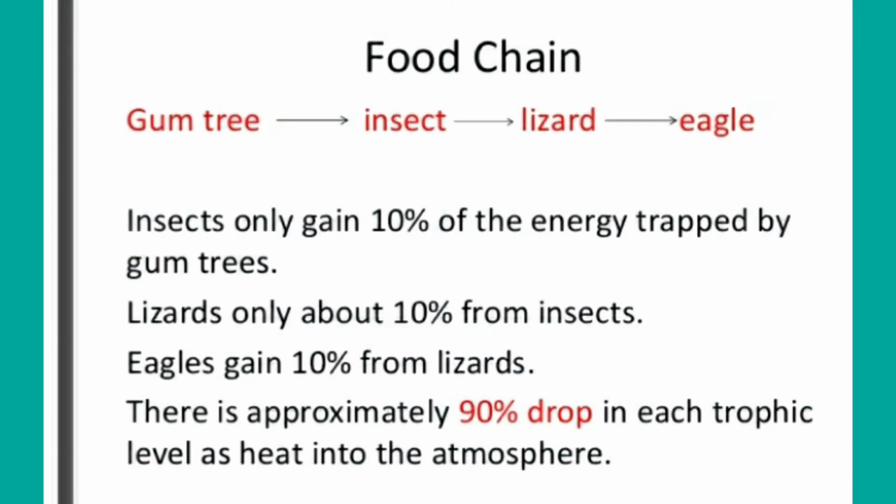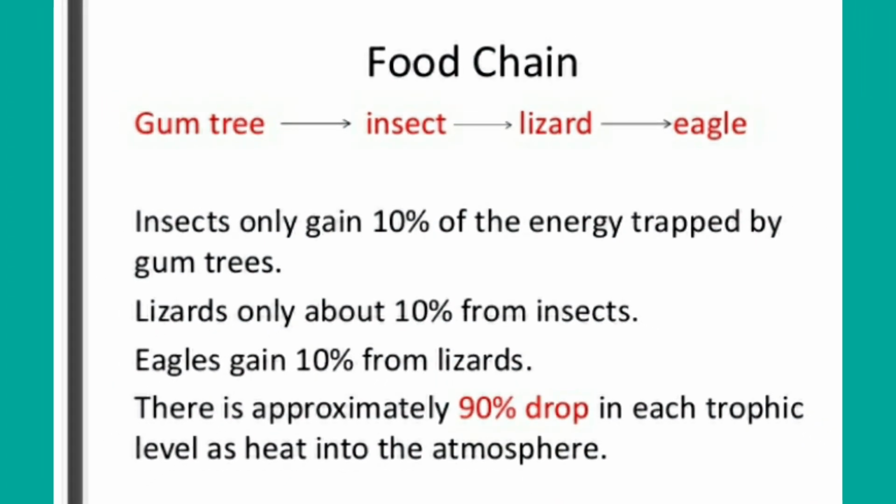Here a tree, a gum tree, is acted upon by insects, lizards and eagle. So the gum tree is the producer, and insects, lizards and eagle are the consumers, that is primary consumer, secondary consumer and tertiary consumer. These insects get only 10% of energy from the gum tree, the lizards get only 10% of the energy from the insects, and the eagle gains only 10% from the lizards. So here we can see approximately there is a 90% drop in each trophic level, children.